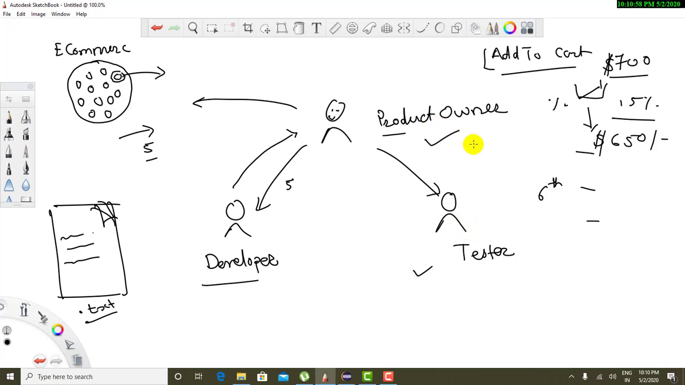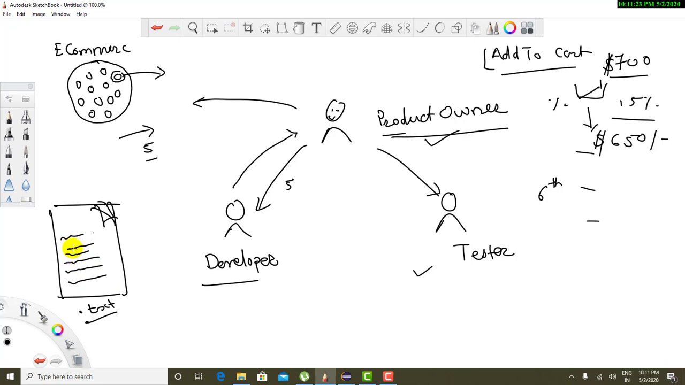Then the product owner will say that no, you cannot add multiple promo codes to a single cart. You can add only one promo code. Then the tester will ask what will happen if a user applies multiple promo codes to one cart. Obviously the product owner will say that if a user applies multiple promo codes, then we are going to throw some error. Now again, this behavior will also be documented over here.